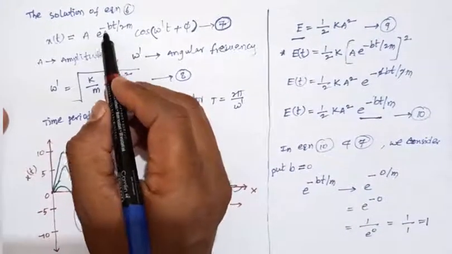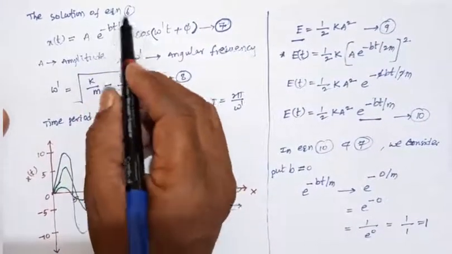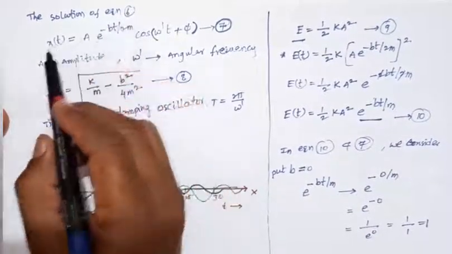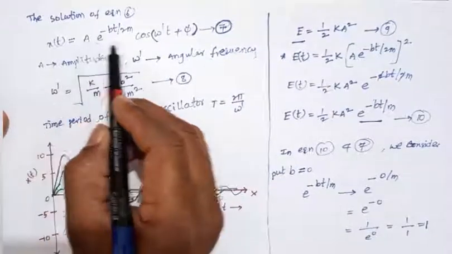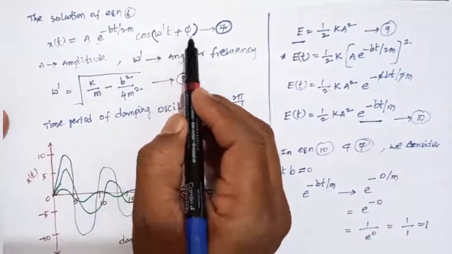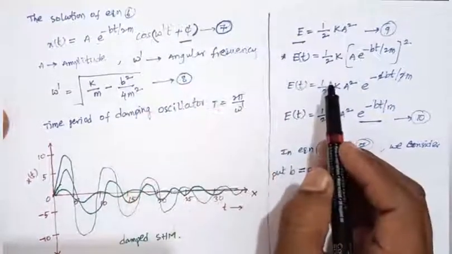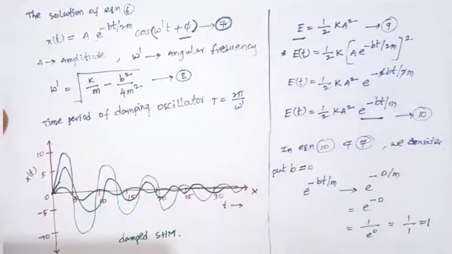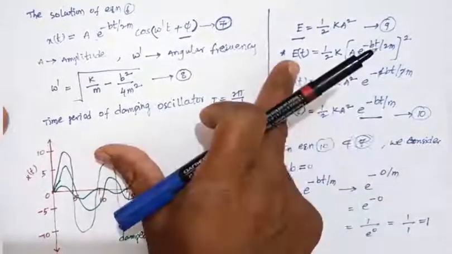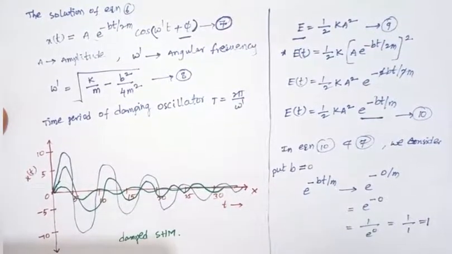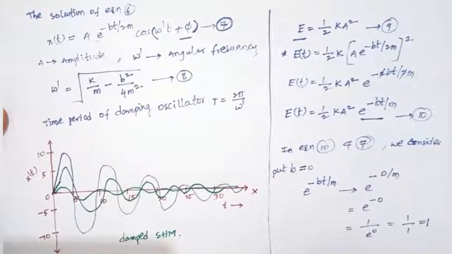Here also, e power minus bt by 2m with b equals 0 is equal to 1. So then x of t equals A cos omega dash t plus phi. So it is converted to an undamped oscillator. So this is about the damped simple harmonic motion. I hope you understood. Thank you.